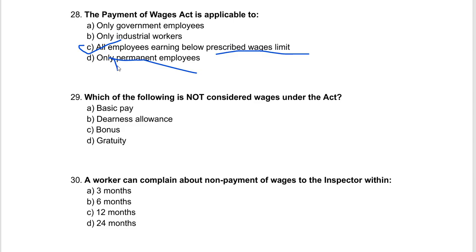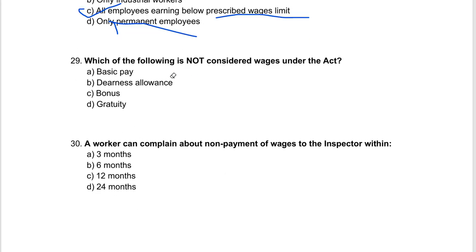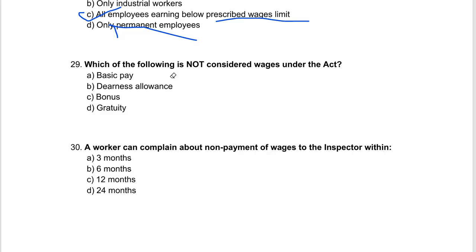What is the wage limit? It is 24,000, not 25, I just said, but it is 24,000 per month. Those who have, they are covered under this act.